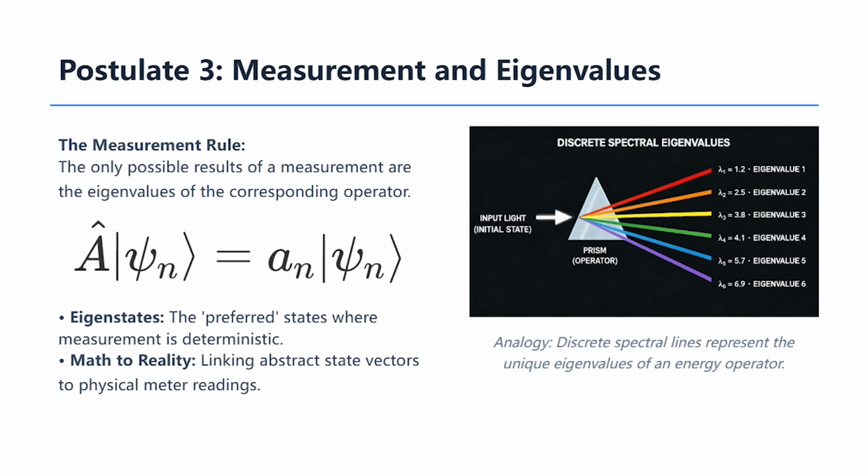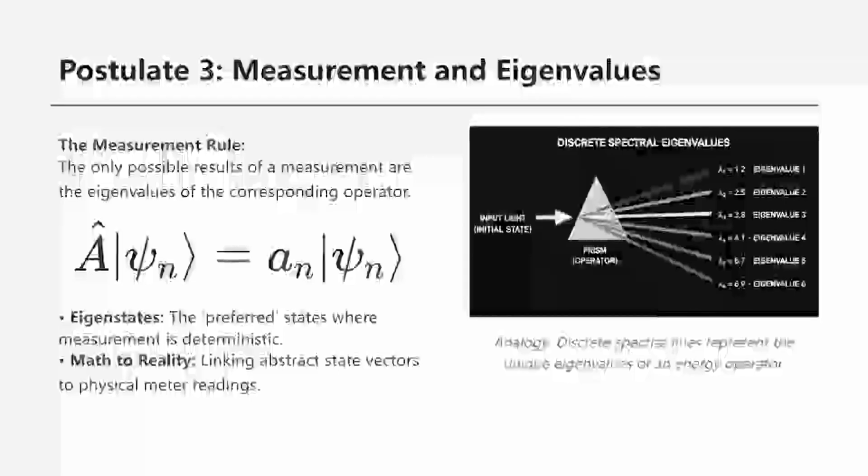To visualize this, think of the discrete spectral lines of an atom. They represent the unique allowed energy transitions. This links our abstract vectors directly to the needle readings or data points we see in reality. Now, let's consider how this forces us to rethink what a state actually represents before a measurement occurs.